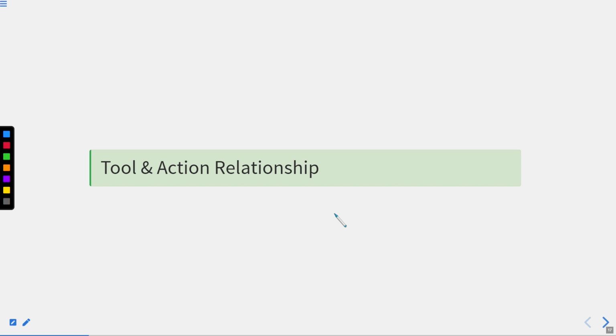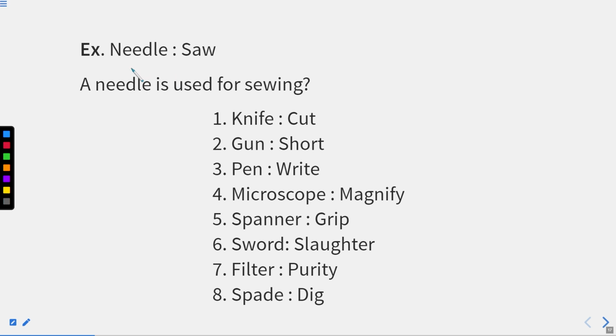I'll take a few examples in front of you. Here you can see a needle. What is its operation? It is to sew, right? A knife. What exactly is a knife used for? Cutting, right? Cutting vegetables. Nothing else, right? A knife can be used to cut anything, but prominently it is used to cut vegetables.